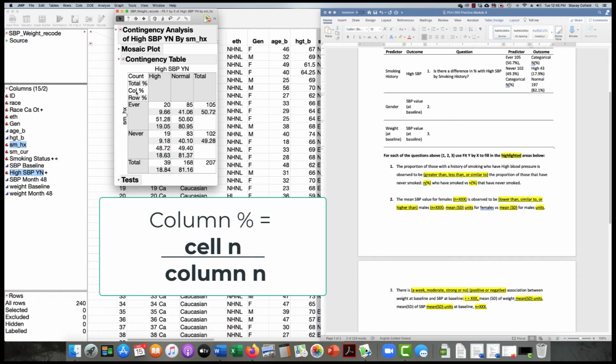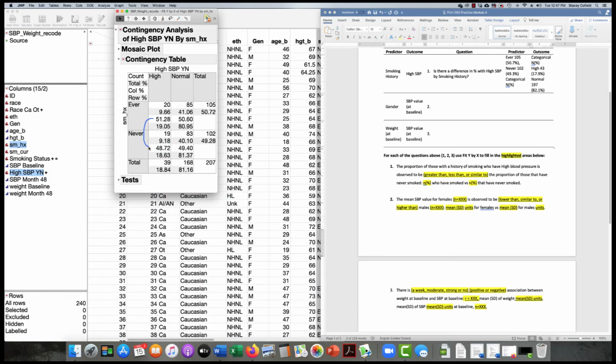If I wanted to use column percents, I would say out of those with high blood pressure, 51.3% have smoked in the past, and 48.7% have not smoked in the past. So out of those with high blood pressure, these are our percentages. So it's out of the column. These will add up to 100% within this column. Same thing over here, 50.6 and 49.4 will add up to 100%. We are within this normal column.